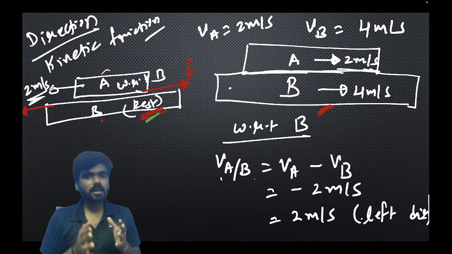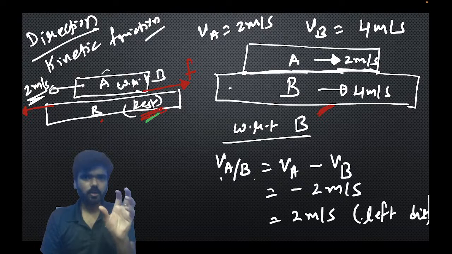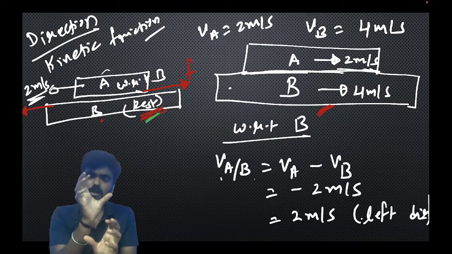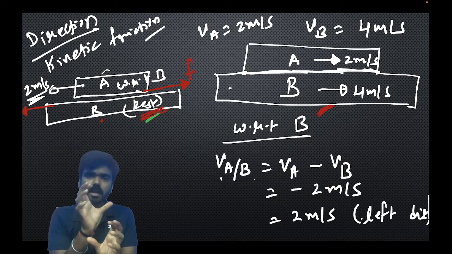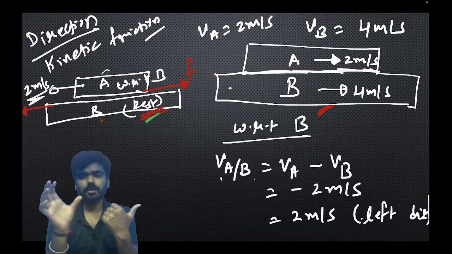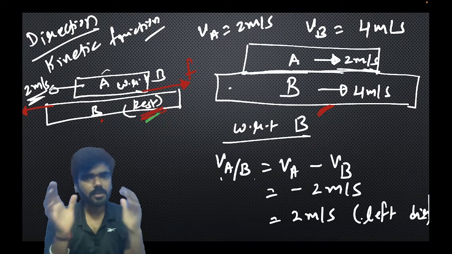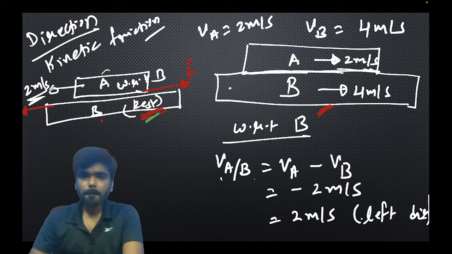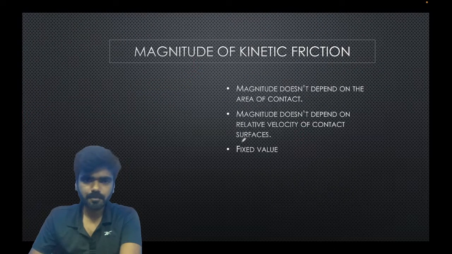Relative motion means you keep one contact surface at rest and observe the other surface, and opposite to the direction of motion of the other surface, the friction force will act. This is the concept of finding the direction of the friction force. It's as simple as that.